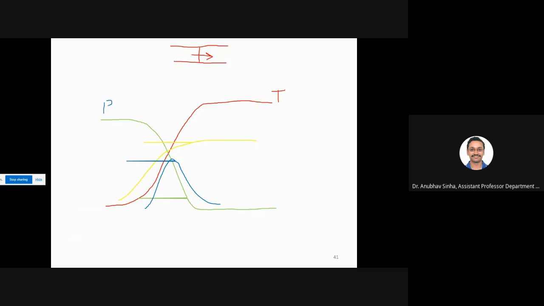So let me write. This is for all reactants. Initially we have high, then it goes low. This is for product. Okay, and this is for intermediate species. This is how your reaction will happen. Is this plot clear to anyone?